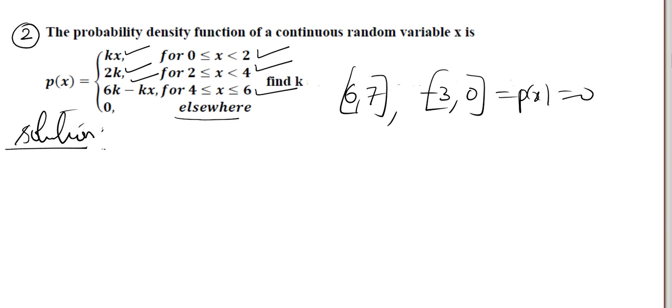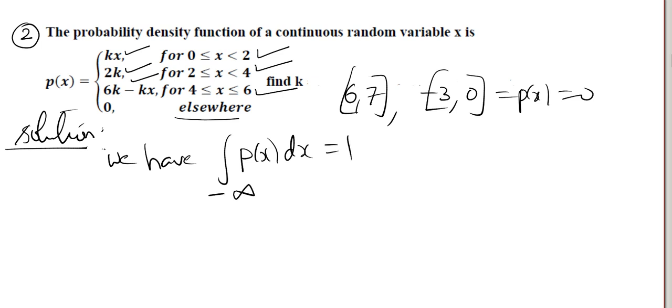Now, we have the integration of p of x dx equals 1 between the limits minus infinity to plus infinity.